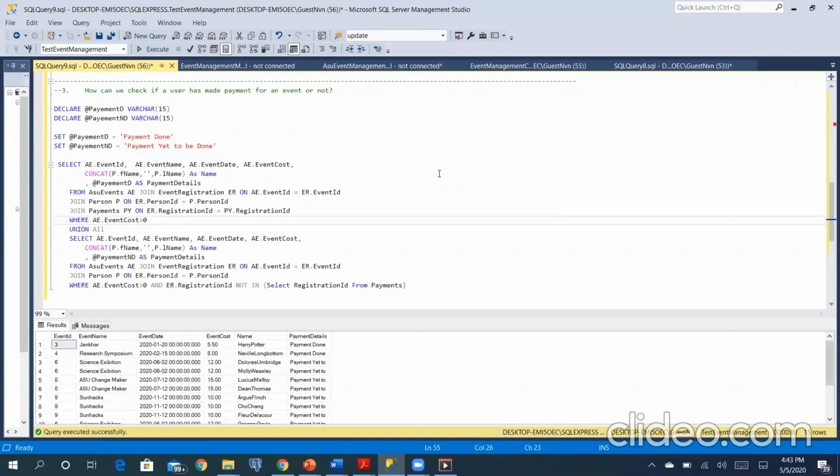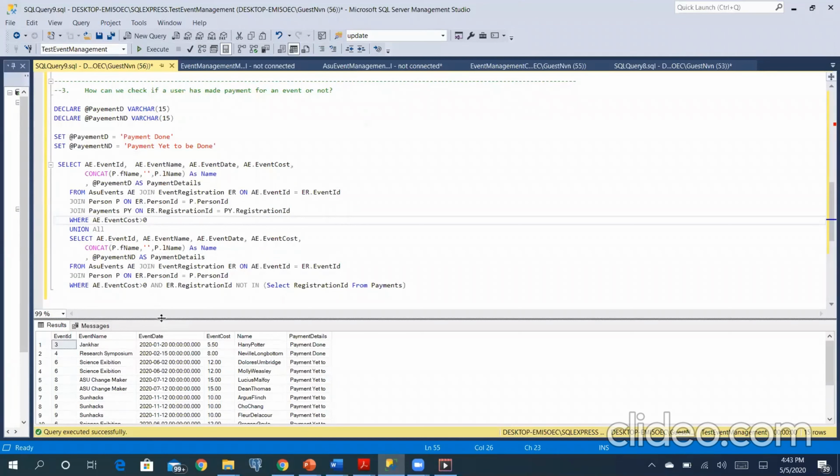So the next query is how can we check if a user has made payment for an event or not. Using this query, the admin or event manager can get to know the details of people who have registered for a paid event and made payment, and also people who have registered and are yet to make a payment. The strings here, payment done and payment yet to be done, are assigned to local variables, and a union condition is formed here to fetch these details.